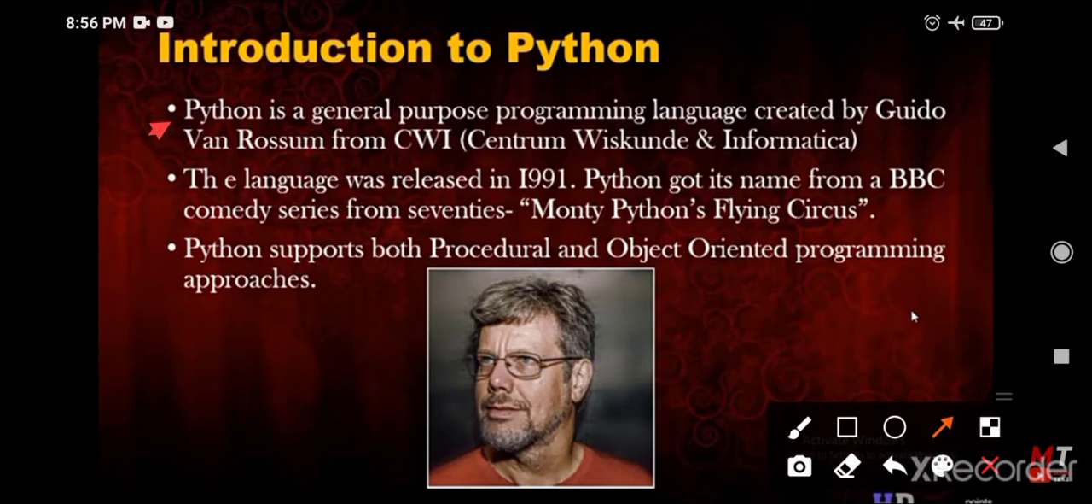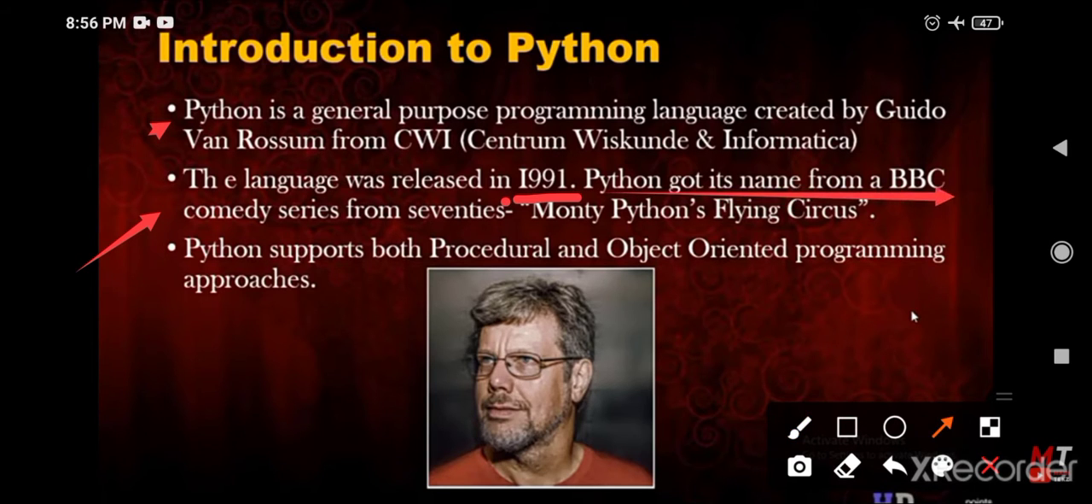Python is a general purpose programming language created by Guido van Rossum from CWI, that is Centrum Wiskunde and Informatica. It was created by Guido van Rossum at the CWI lab. The language was released in 1991. Okay, it is very important.